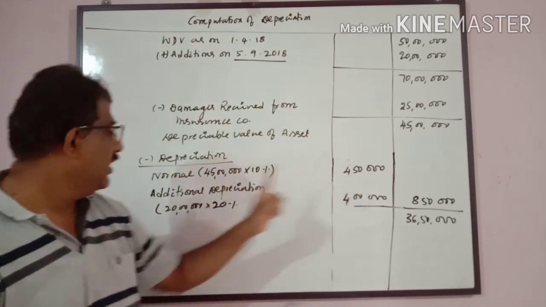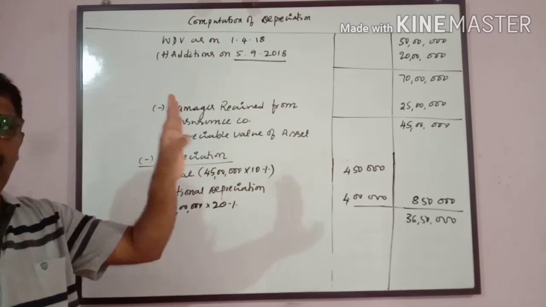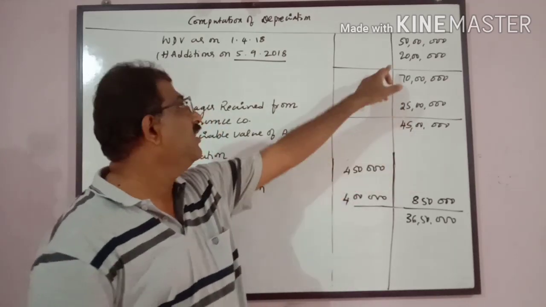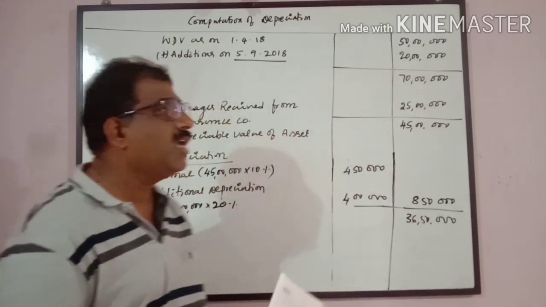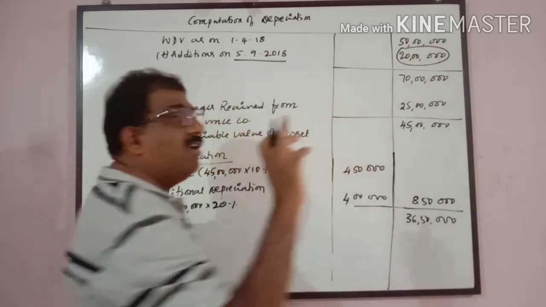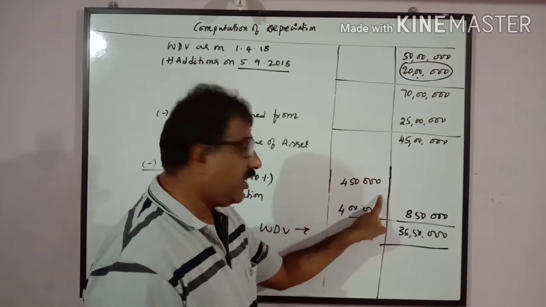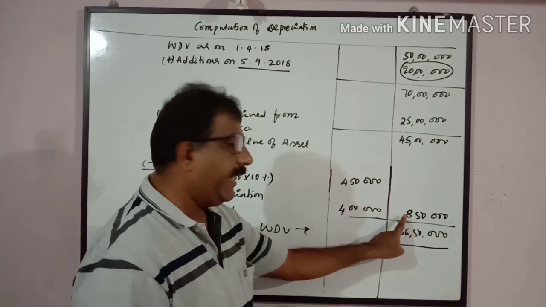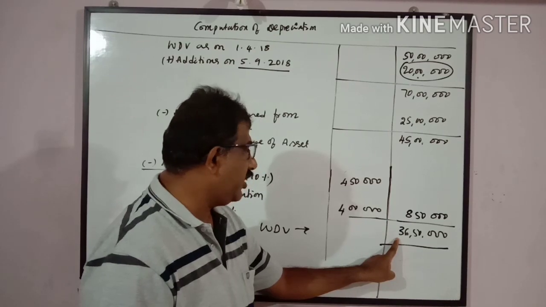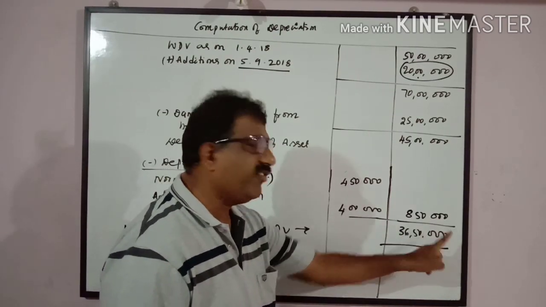4 lakh 50,000. Additional depreciation on the additions: always we have to calculate it on the additions, not the total value, not on this 45 lakhs. We have to calculate on these additions. How much did I make? I made 20 lakhs additions during the previous year. For the first time, I should allow additional depreciation. 4 lakh 50,000 plus 4 lakhs, 8 lakh 50,000. Total after depreciation, the written down value for the next year becomes 36 lakh 50,000.